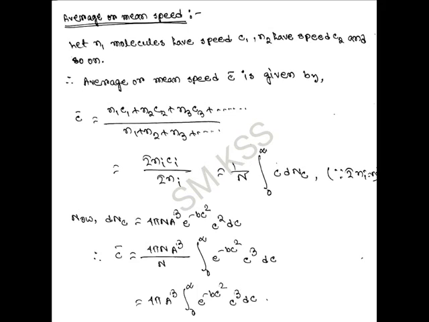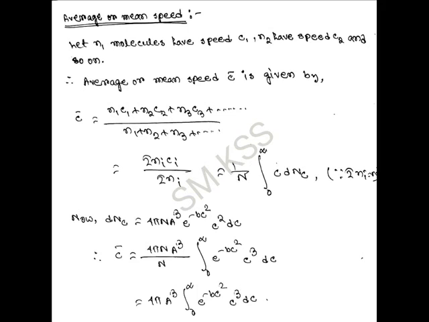Now, with the help of Maxwell's velocity distribution law, we can estimate the values of some physical quantities such as average or mean speed, root mean square speed, most probable speed, etc. At first, we will try to calculate the value of average or mean speed. Let N1 molecules have velocity c1, N2 molecules have velocity c2, N3 molecules have velocity c3, and so on.